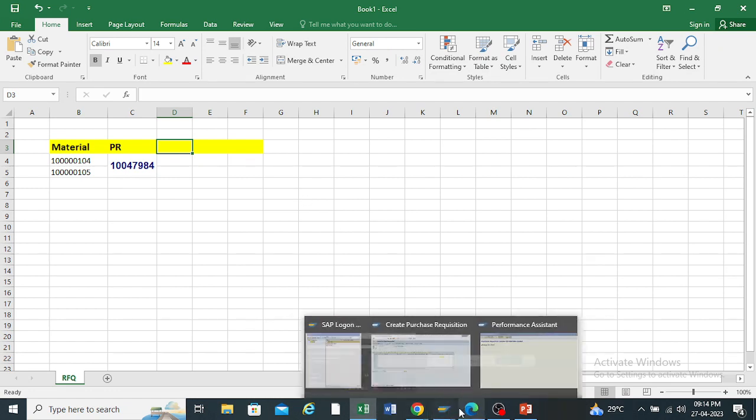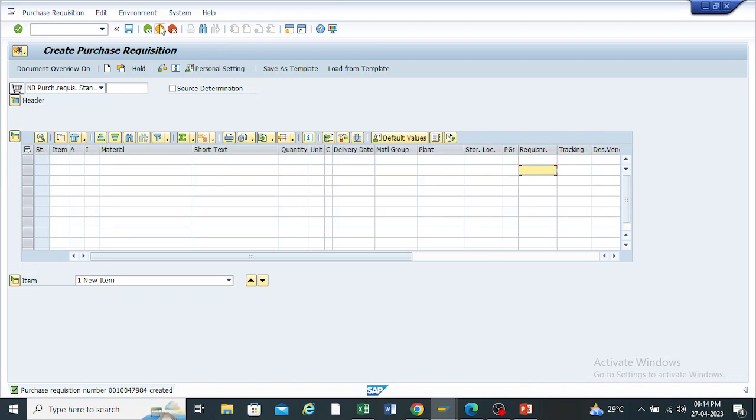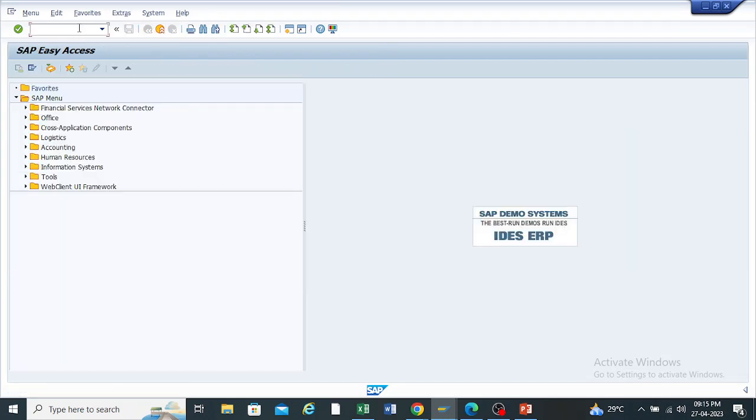Then can anybody tell me what's the T code to get the list of the vendors? Rajshekhar, can you tell me? What's the T code for the list of the vendors? MM60. No, this is for a material. MKVZ. Correct. You need to remember all these things, because I am asking these questions multiple times, and you are not getting these T codes.